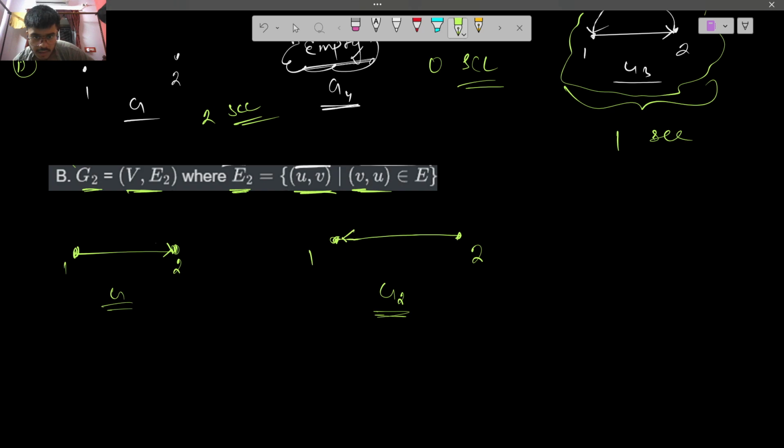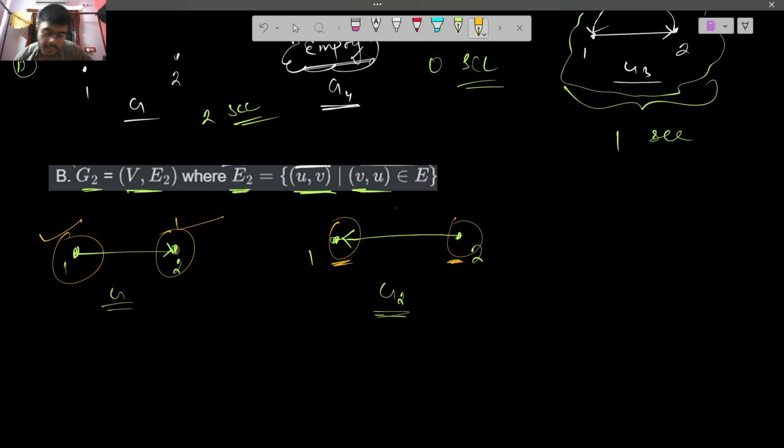From here we can see that they both have two strongly connected components. For G, this one is a strongly connected component and this one is a strongly connected component. And for G2, there is one strongly connected component, this, and another, this.